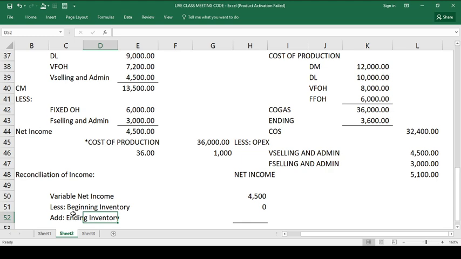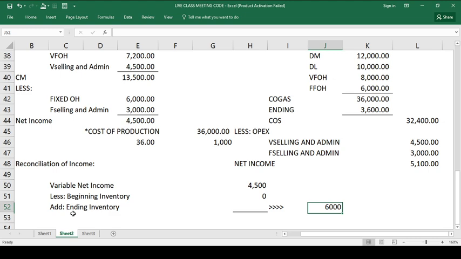Take note, the fixed factory overhead in this case is 6,000 throughout the year. Okay? That is 6,000. And ilan po yung production natin? 6,000 i-divide mo sa number of units produced. So, lalabas that we have 6 pesos per unit on fixed factory overhead.